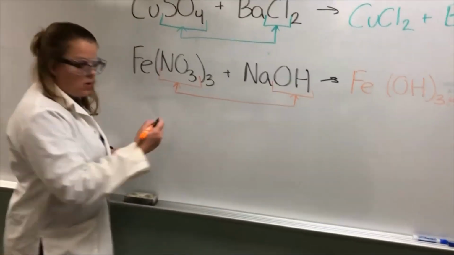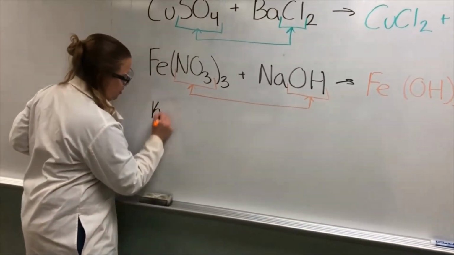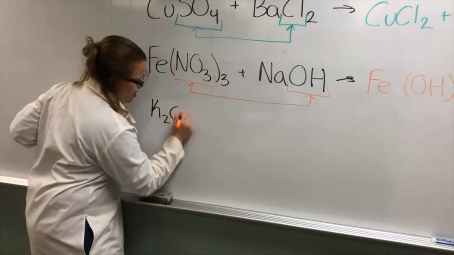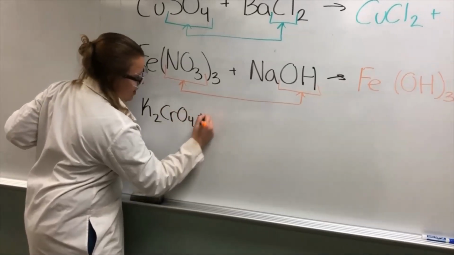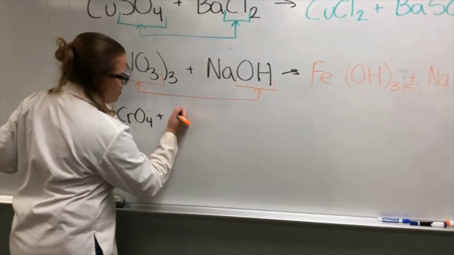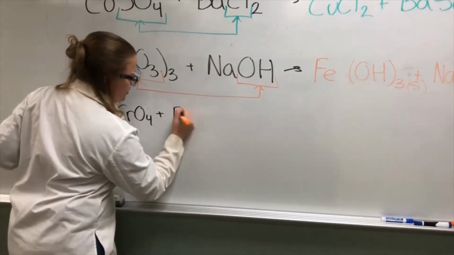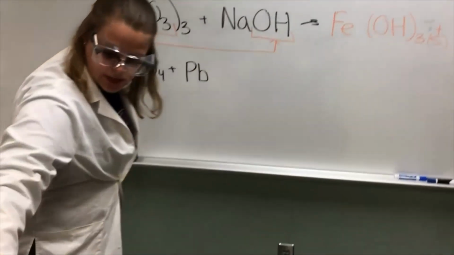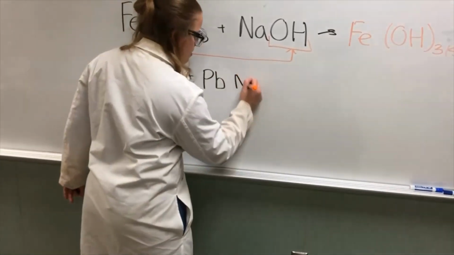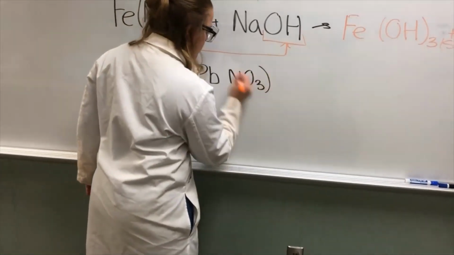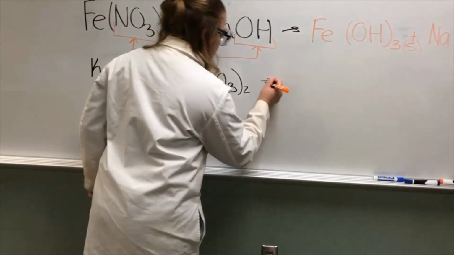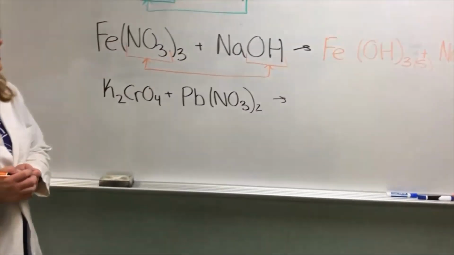And looking at that reaction, what we did is we took our potassium chromate and we reacted that with our lead nitrate. And again, double displacement reaction is a switch between ions, specifically our anions.